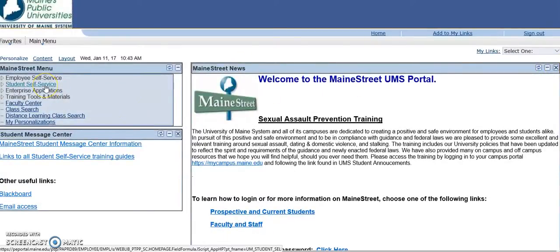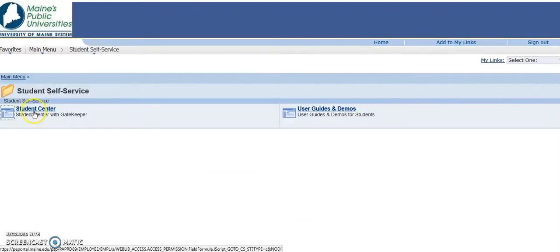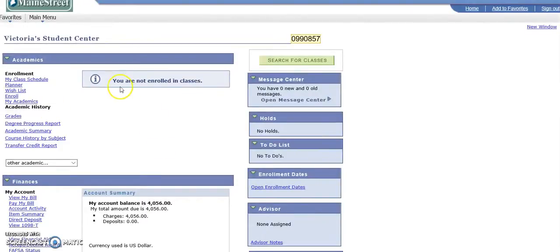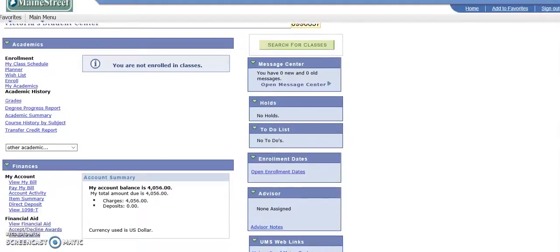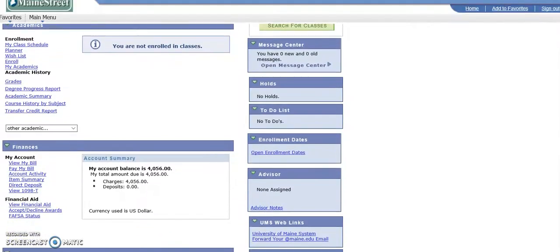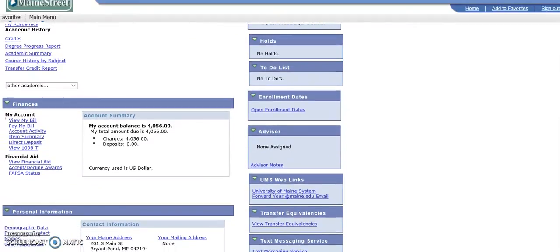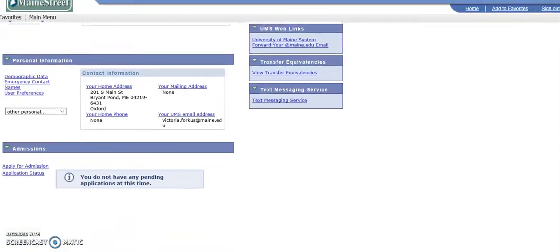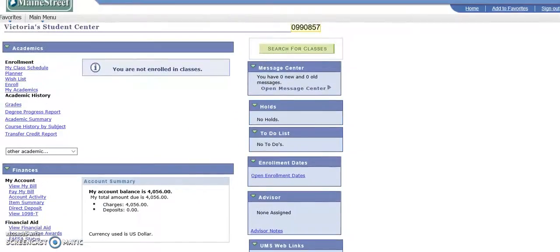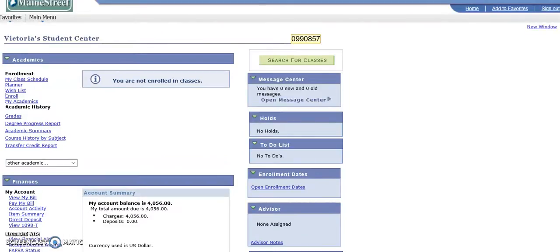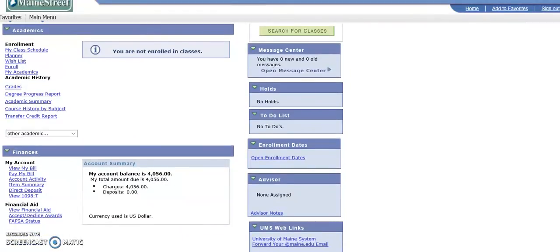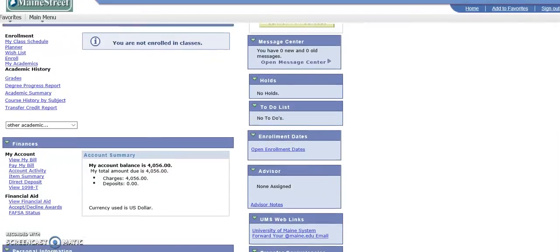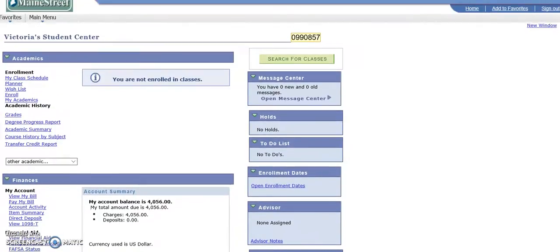And then you would go to Student Self-Service, Student Center, and then it'll look something like this. See, mine says you are not enrolled in classes, which is absolutely true. But for you, it will have your classes and your grade summaries and things of that nature. And it's important to note that Mainestreet will have a better idea of your grades than Blackboard will. So if you're having any questions about final grades or things of that nature, at the end of your course, Mainestreet is the place that you're going to want to look for those items.